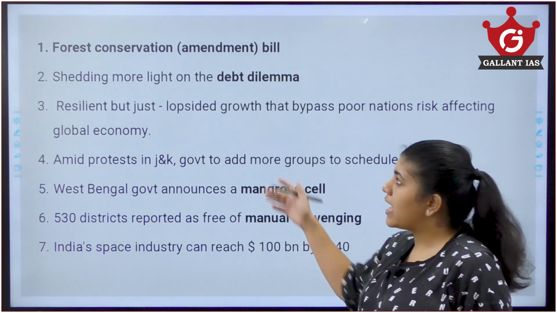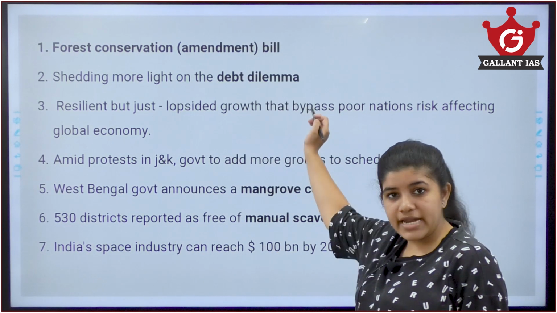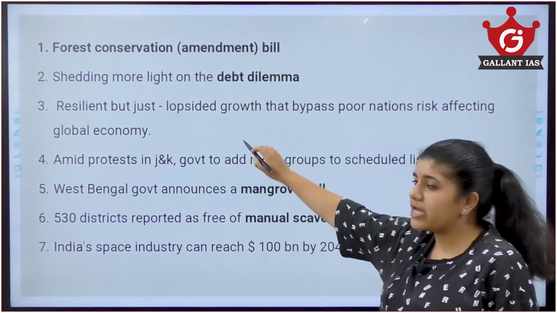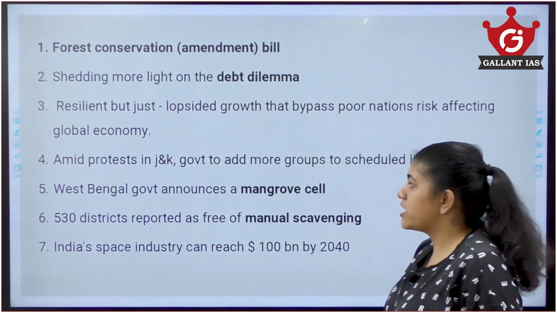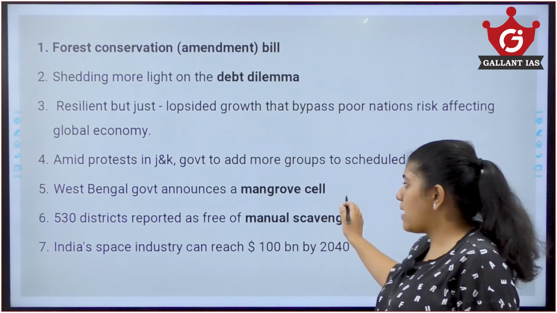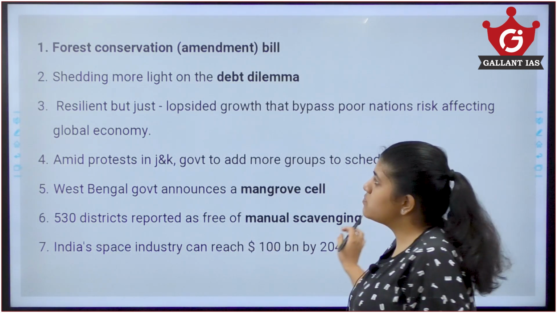Now, today's topics I have: Forest Conservation Bill and the debt crisis, public debt of India and the IMF report, and what is the issue, what is happening in Jammu and Kashmir, West Bengal announces Mangrove cell, manual scavenging, and Indian space industry. Now let's move on to the first topic.